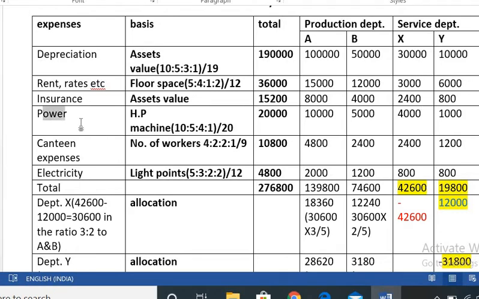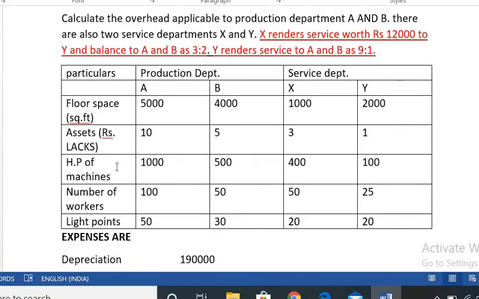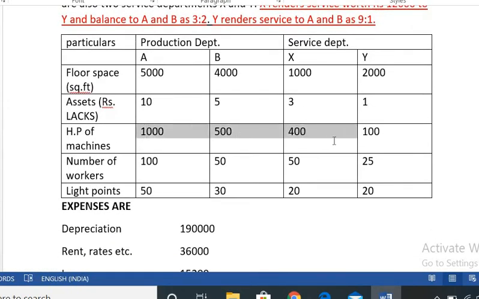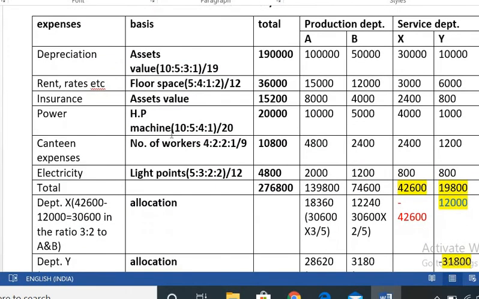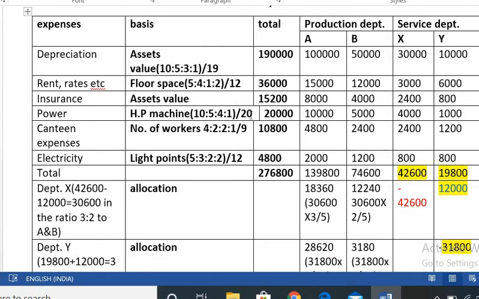Next, power. Power is on the basis of HP machine. So what is the amount of HP machine? HP machine is 1,000, 500, 400, 100. So then the ratio is 10:5:4:1, divided by 20. So 20,000 into 10 divided by 20, 10,000. 20,000 into 5 divided by 20, 5,000. 20,000 into 4 divided by 20, 4,000. 20,000 into 1 divided by 20, 1,000. Is it clear?